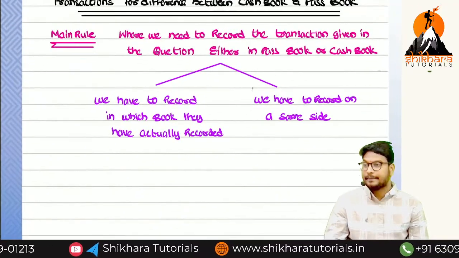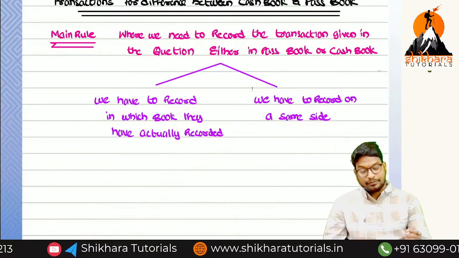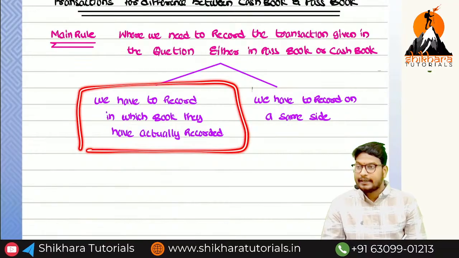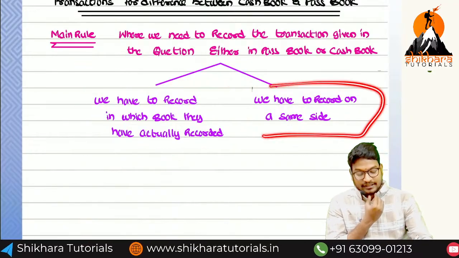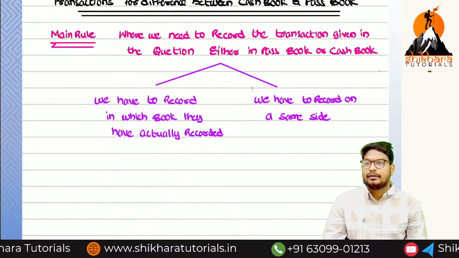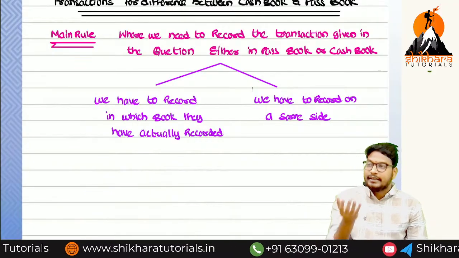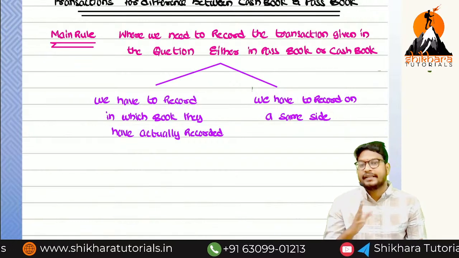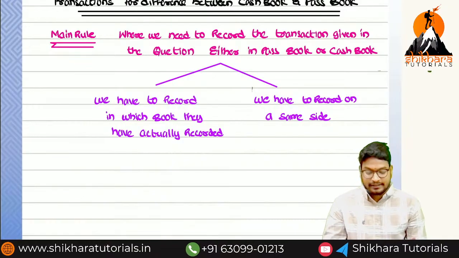Completed up to here. So what are the two main rules we have to remember? We have to record in which book it was actually recorded, and we have to record on which side. Sometimes they give that the particular transaction is recorded in both the cash book and the passbook. At that point of time, we can take a note. Now, that is a different case.